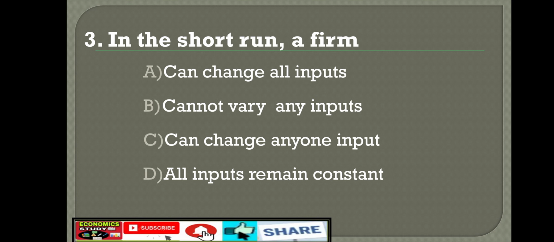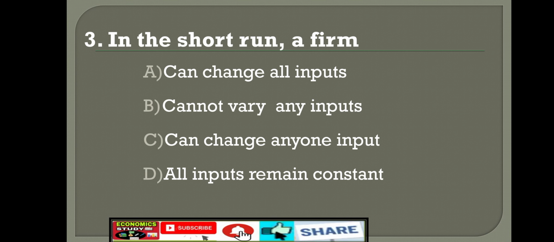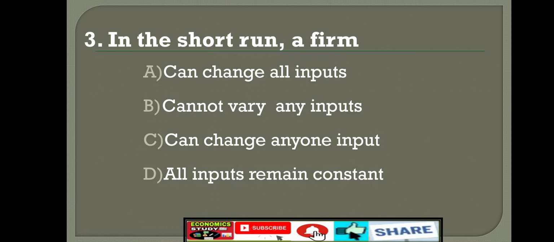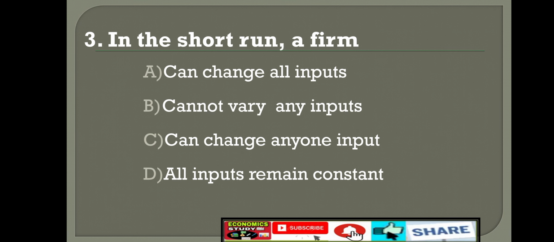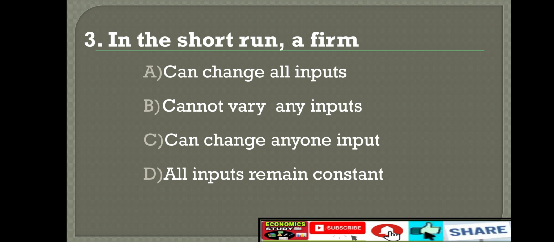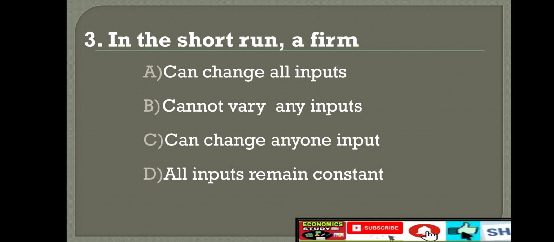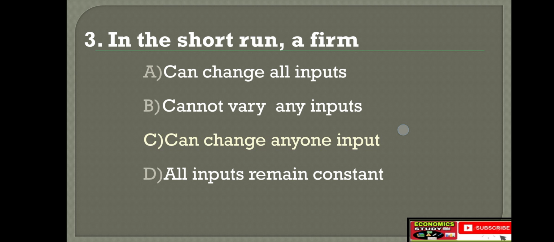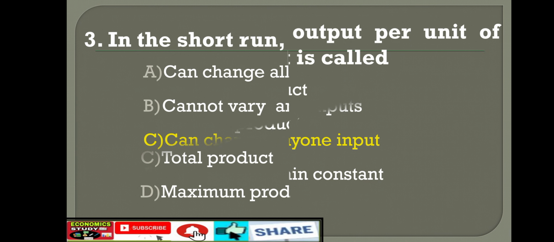So give your concentration. In the short run, they are asking about short run. In the short run, some variables or some inputs are constant and some inputs vary. It means can change any one input is the right answer. Option C is the right answer. Can change any one input.